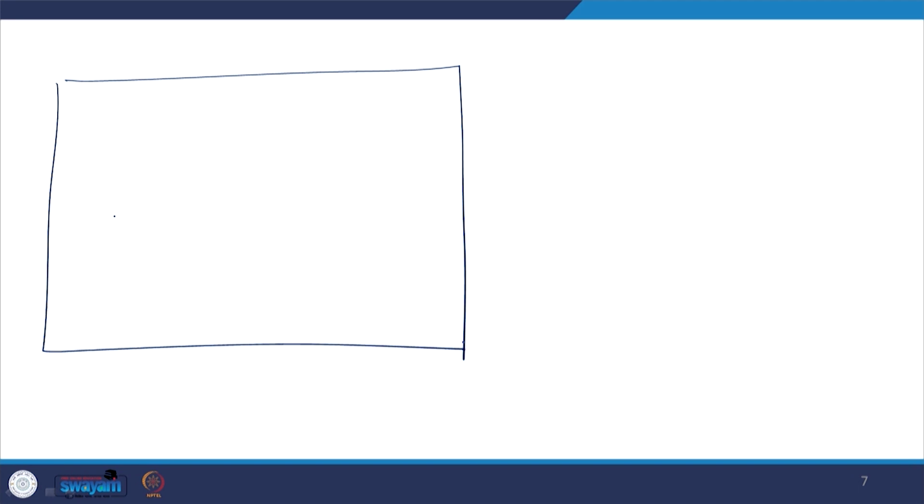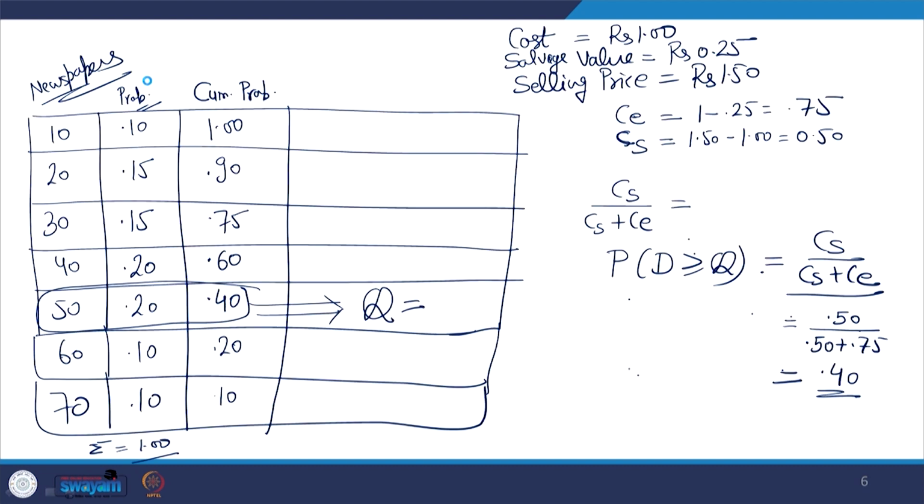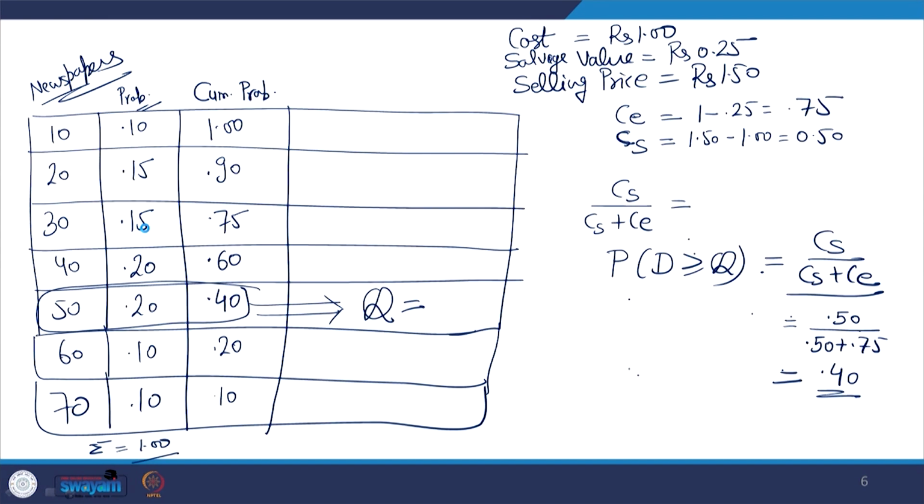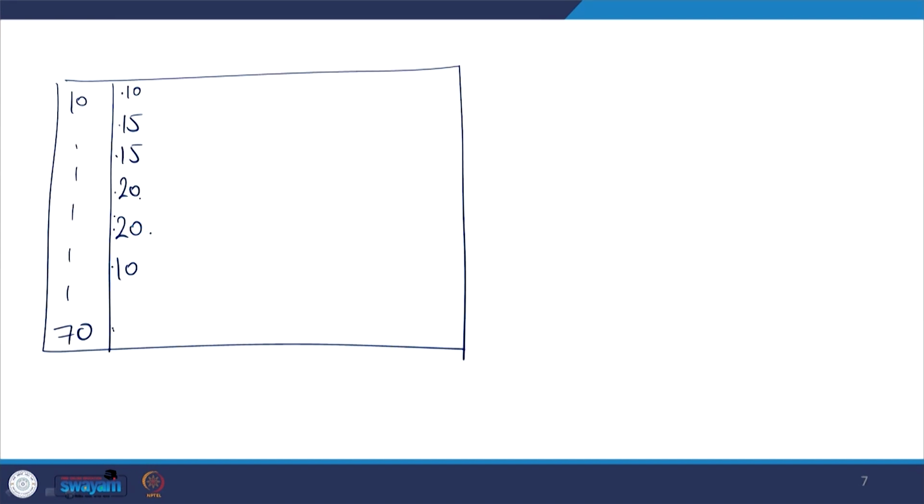We have different demand labels 10, 20, 30, 40, 50, 60 and 70, with probabilities 0.10, 0.15, 0.15, 0.20, 0.20, 0.10 and 0.10.